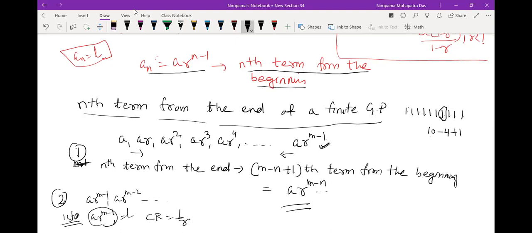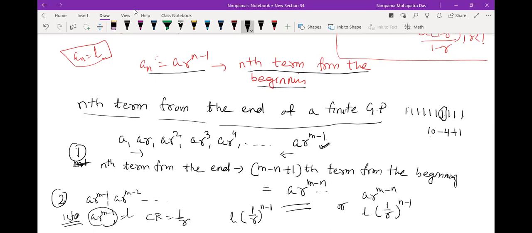Then you can take the term as L into 1 by r to the power n minus 1: in place of a you are taking L, and in place of r you are writing 1 by r. You may take it like this also, it is up to you. So your nth term from the end will be either a r to the power m minus n, or L into 1 by r to the power n minus 1.